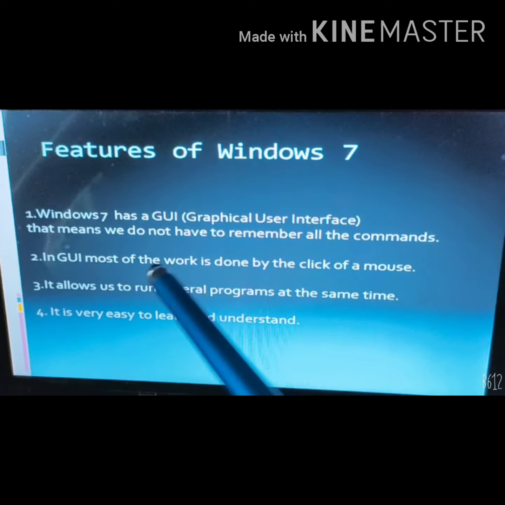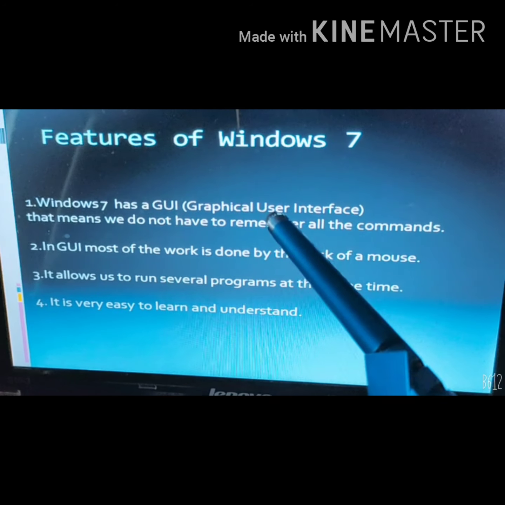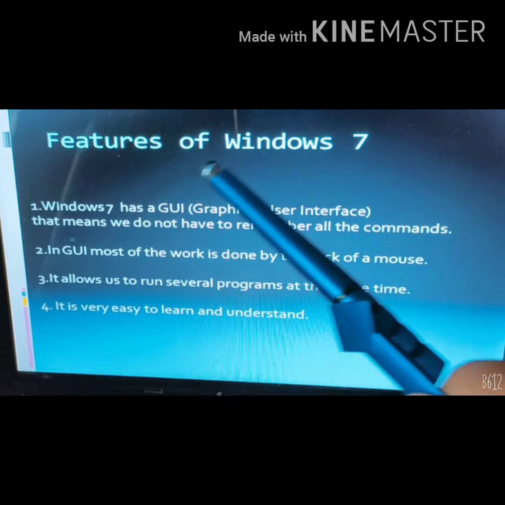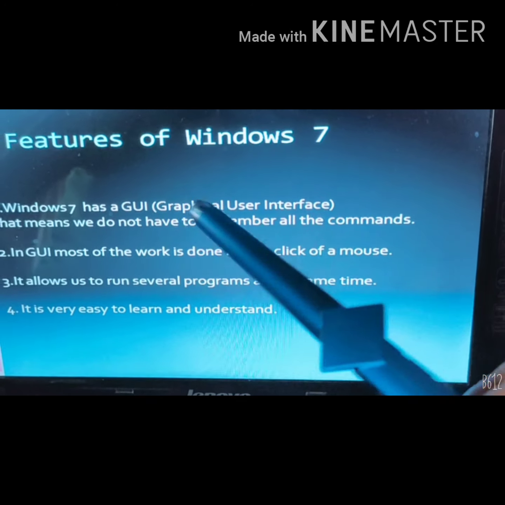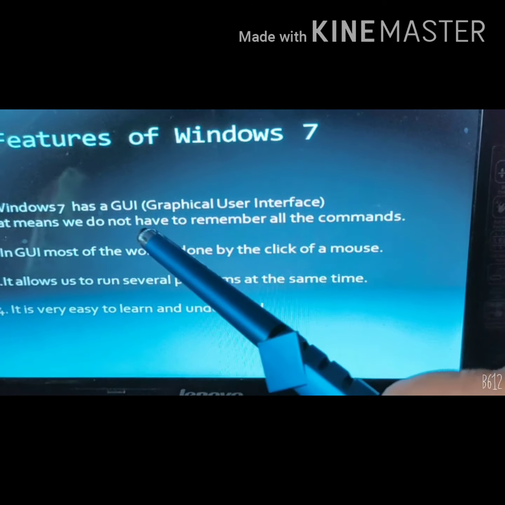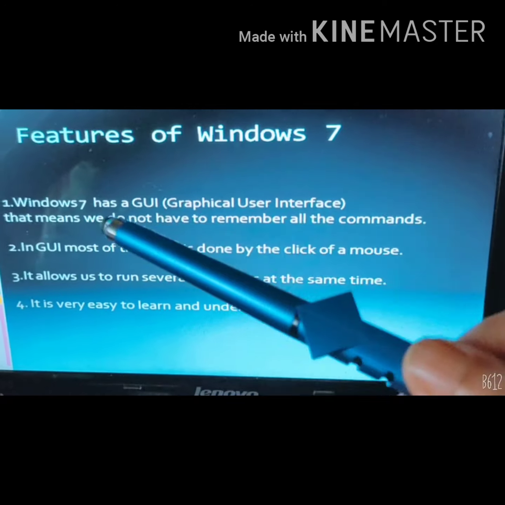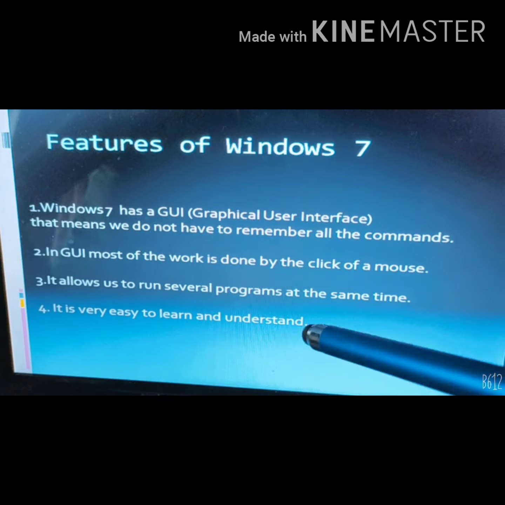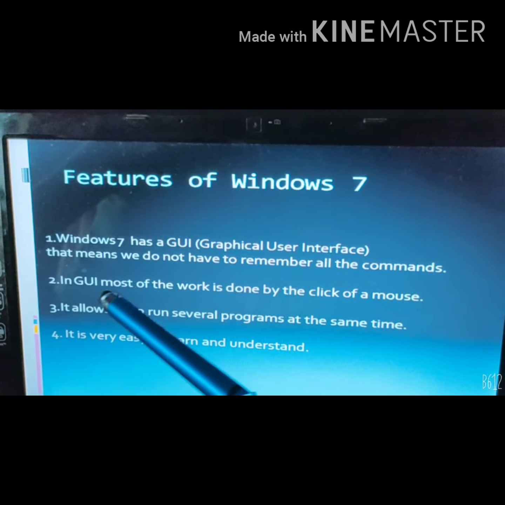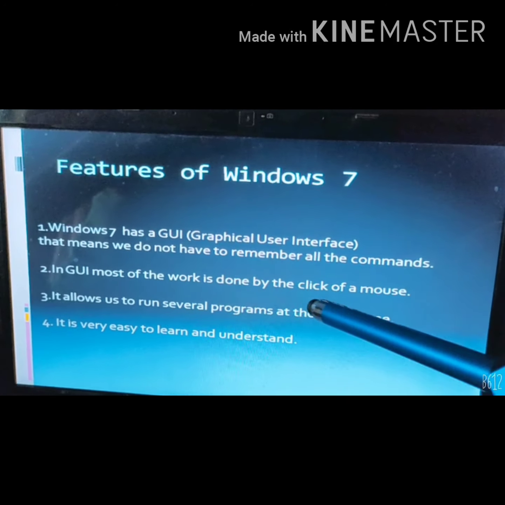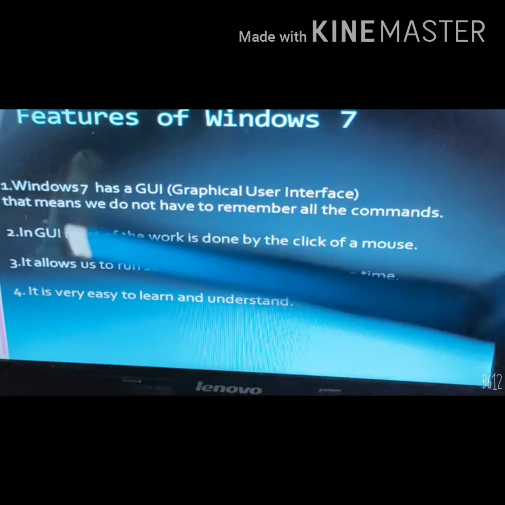Features of Windows 7. Windows 7 has a GUI, graphical user interface. What is GUI? It means we do not have to remember all the commands like in DOS, which is CUI, character user interface, where we have to give commands for working. But in GUI, most of the work is done by the click of a mouse. With the help of the mouse, we can do all the work.